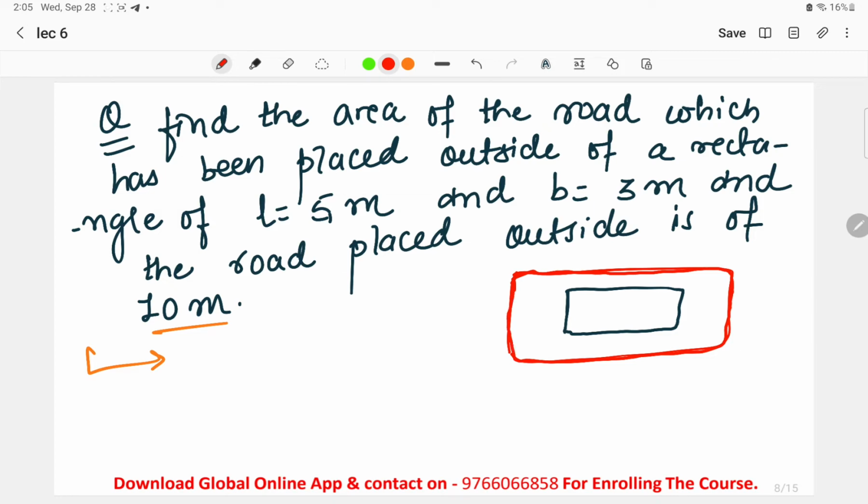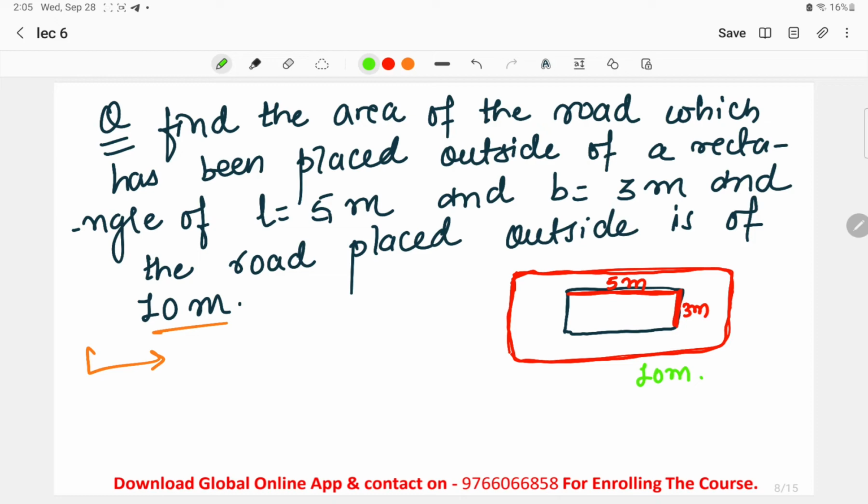What is given is the length and the breadth of the inner rectangle. Now this is the length; length given is 5 meters. This is for the inside rectangle. This is the length and this is the breadth. The breadth is 3 meters. The third thing they have given is the road's value. The road which is placed outside is of how many meters? It is 10 meters. So we have to find the area.